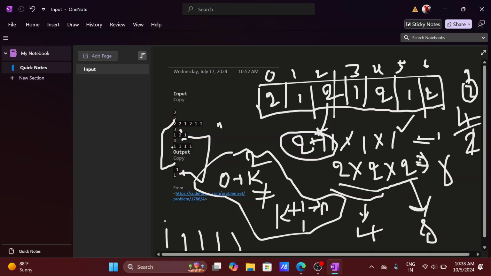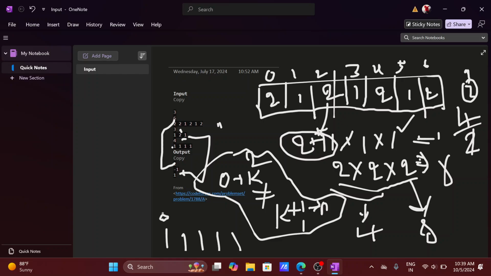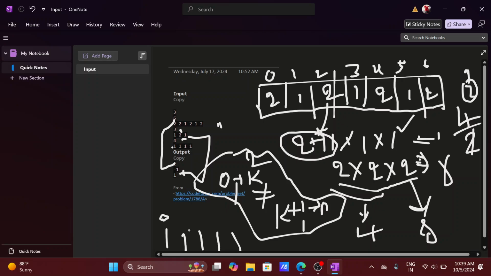So for these, k is at the zero position, right? So when 0 to k, k is 0. So the answer here is 1, and the product of all these is also equal to 1. So equal. We have to return this zero position as a one-based index, so we have to return 1 as the position. So that's why here 1.